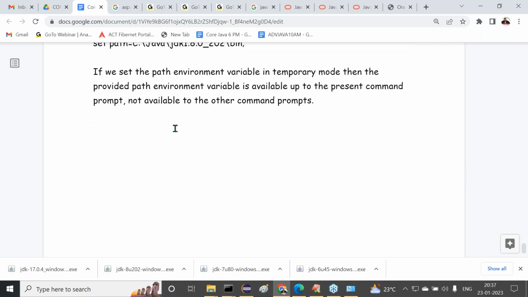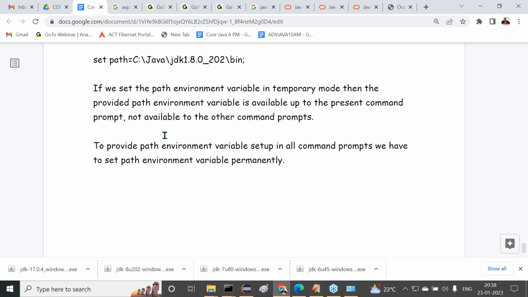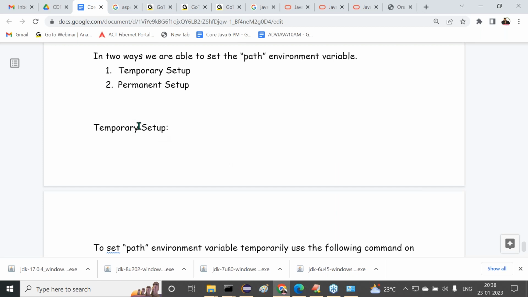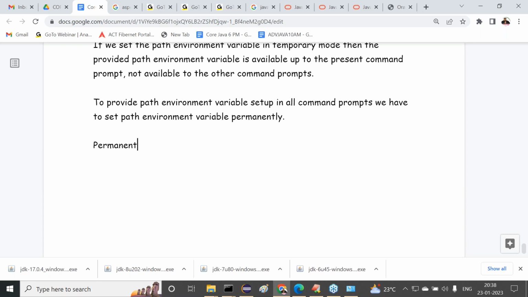We are going to provide the path environment variable setup in all command prompts. Now in all command prompts we have to set the path environment variable permanently. This is the requirement. Observe carefully how we are going to set this path environment variable permanently. Permanent setup.